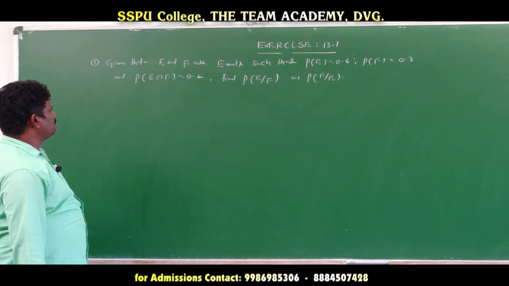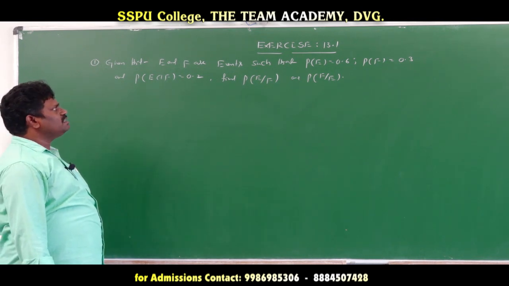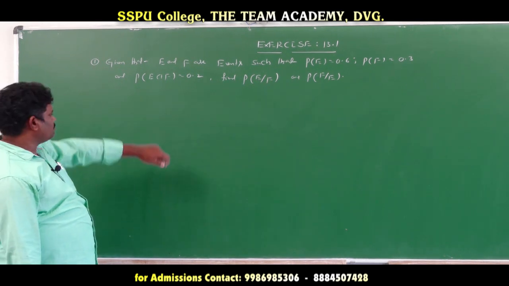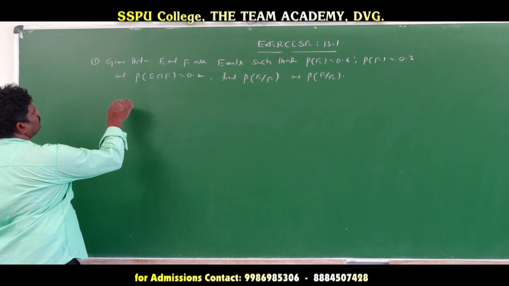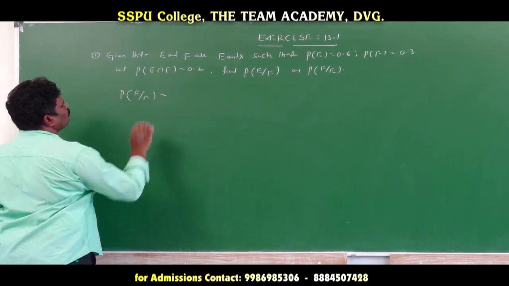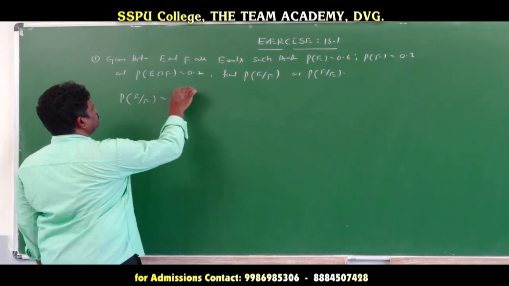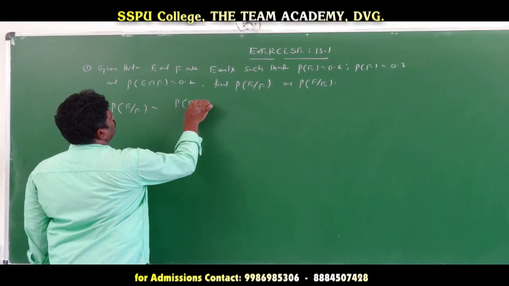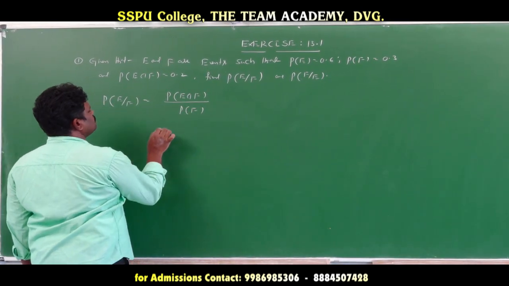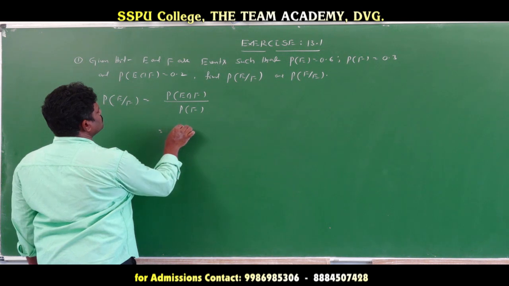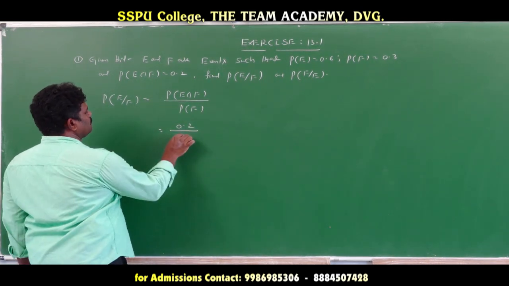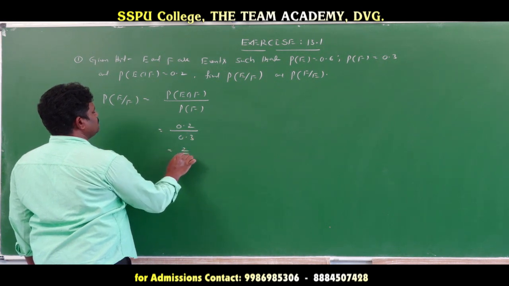Here, given that E and F are events such that probability of E is given, probability of F is given, and probability of E intersection F is also given. One by one, first we find out probability of E divides F. How to find it? Probability of E intersection F by probability of F. E intersection F is 0.2 and probability of F is 0.3. Then the value is 2 by 3.